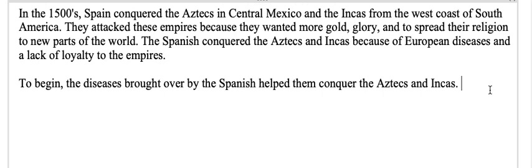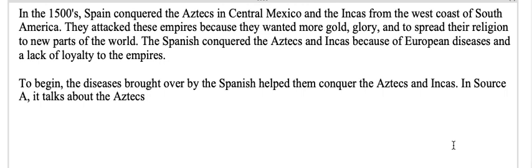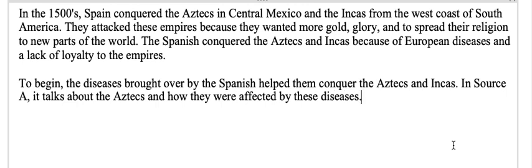So now I need to give some context, which is the C in ACIT, which basically means I'm going to tell my reader 2 things. 1, where does my evidence come from? And 2, who is the evidence talking about? So my first piece of evidence when I look at my planning sheet is about the Aztecs, and it's coming from source A. So I'm going to say in source A, it talks about the Aztecs and how they were affected by these diseases. So now my reader knows who I'm talking about and which source I'm going to include.